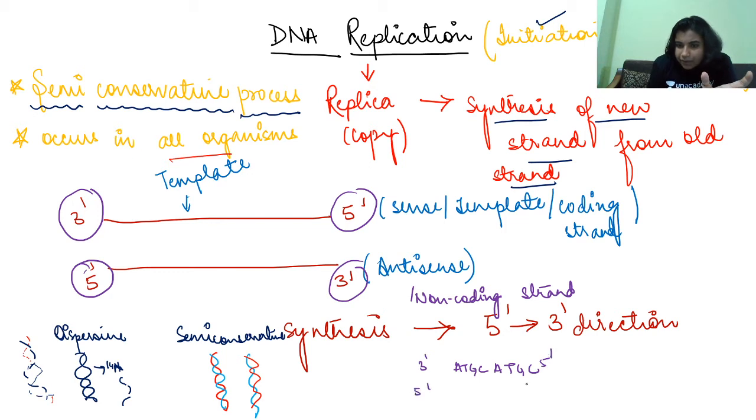So 5 prime to 3 prime will have TACG, TACG, right? From this the new strand is synthesized, so we call it sense strand or coding strand, right?